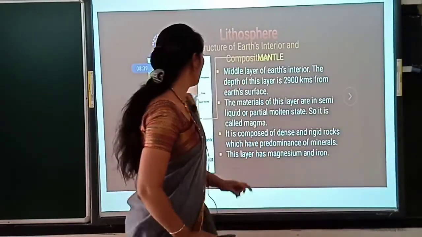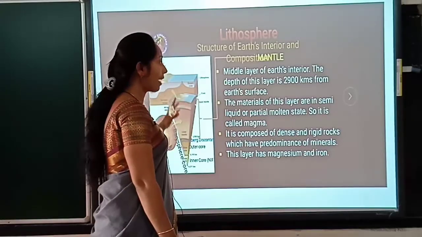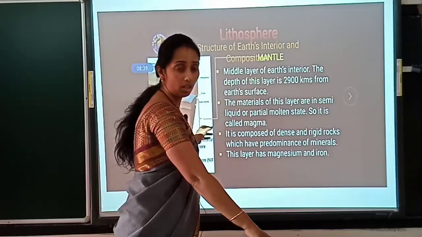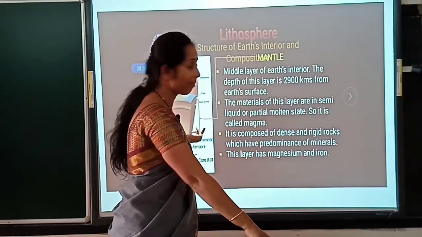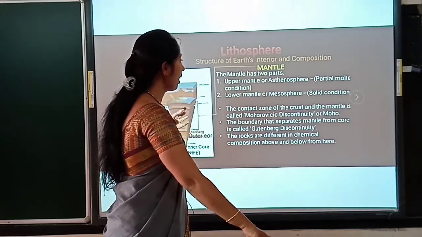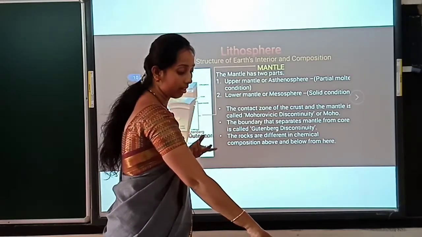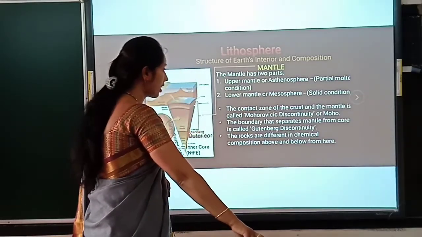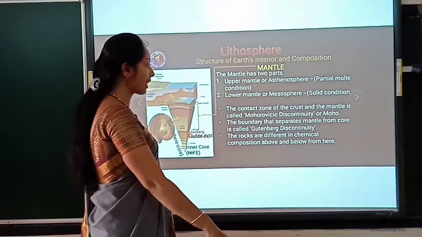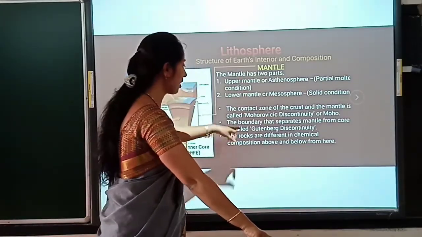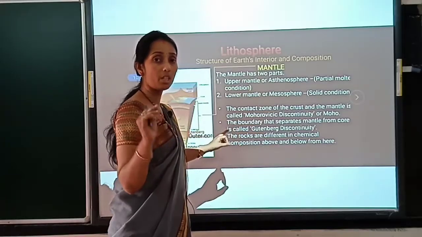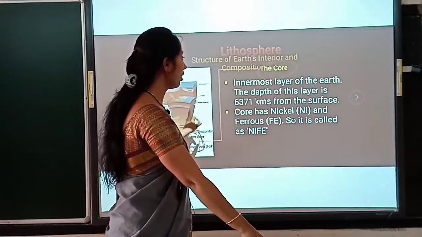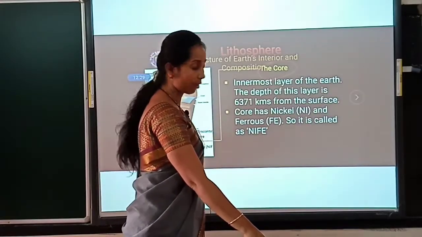Then the mantle, the first layer and second layer in the mantle, and the deposits or mineral resources available in the mantle, and the end-to-end joining part of the crust and mantle is referred to as the Mohorovicic discontinuity as well as the Gutenberg discontinuity. These are terms which will come for 1 mark, children, that you have to revise and read carefully. And the last part of the earth is the core and the deposit of the core.